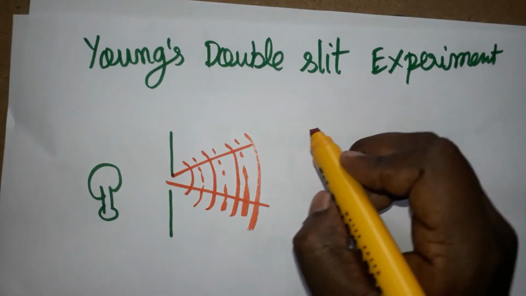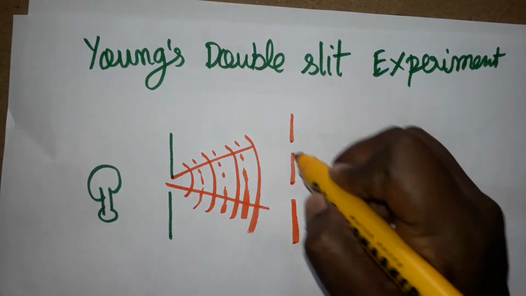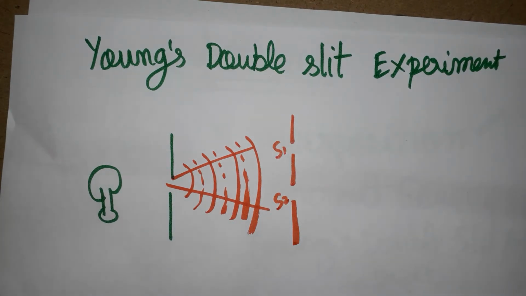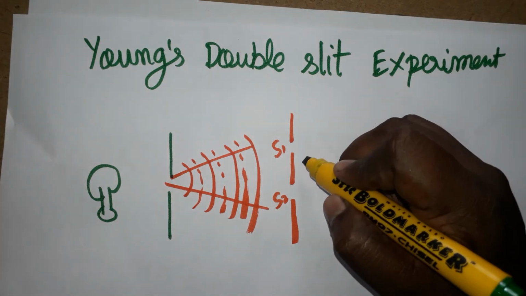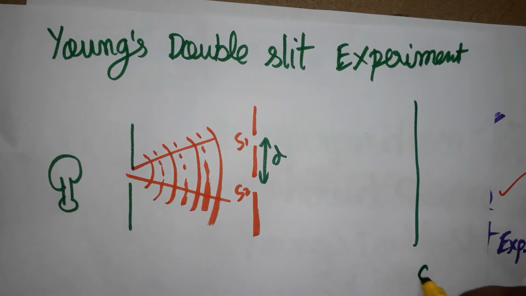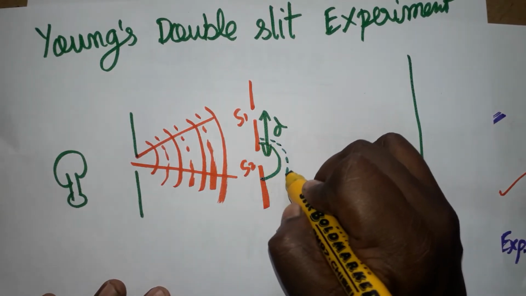Here I have two slits, S1 and S2, with a very small distance. The distance between the two slits I am taking as a small d. Here I have the screen. So from slit 1, crest, then trough.